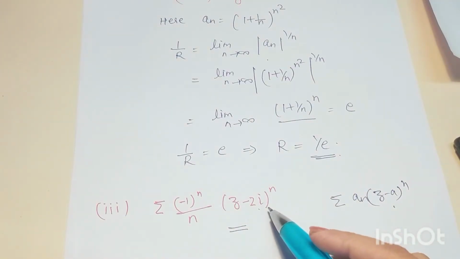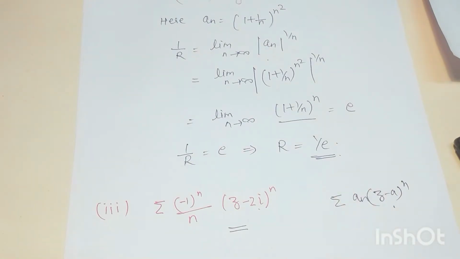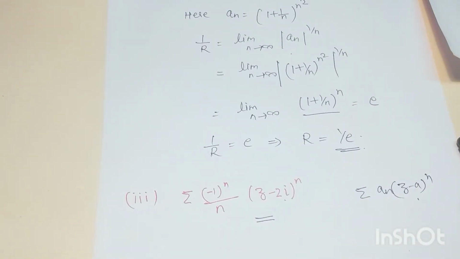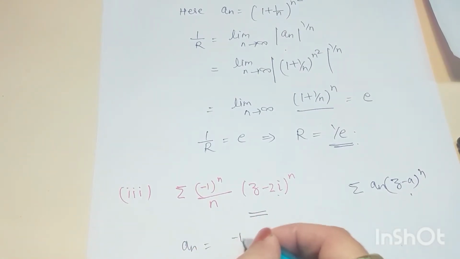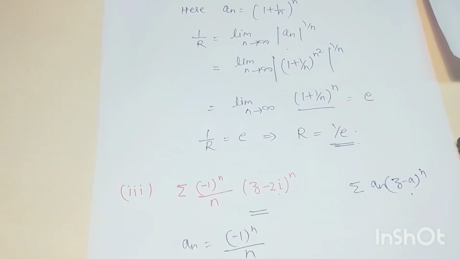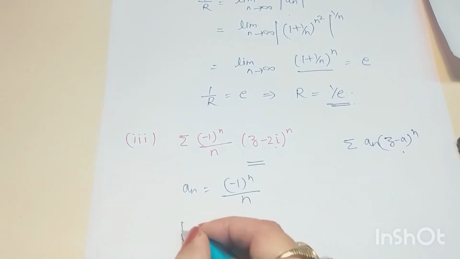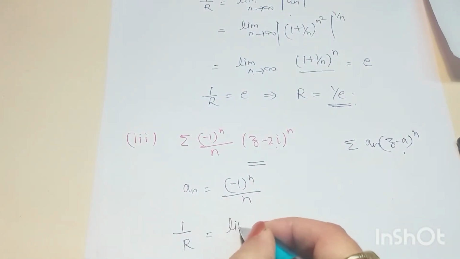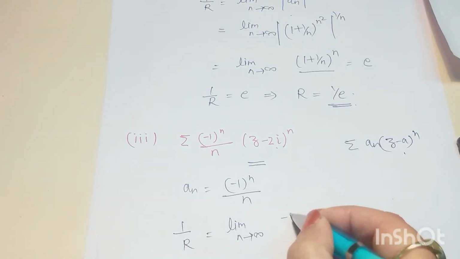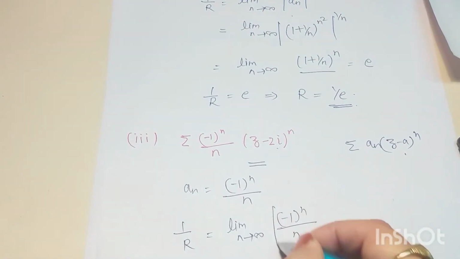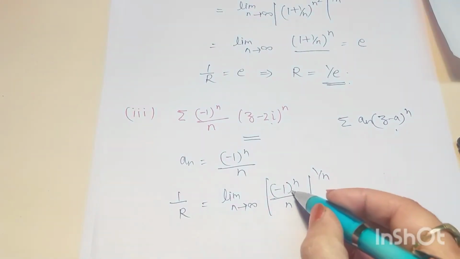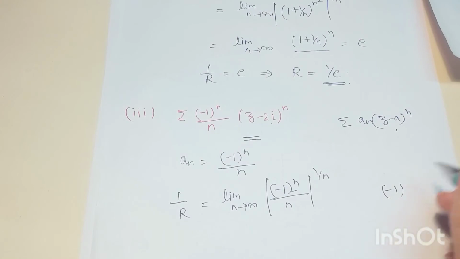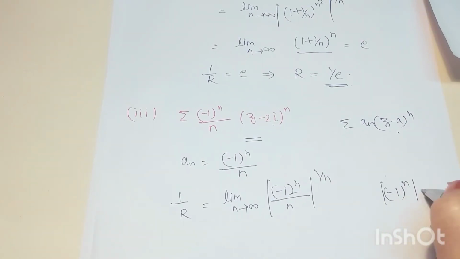But so far as the radius of convergence is concerned, the formula remains the same. Okay, so we need not be confused here. So a_n is equal to (minus 1) to the power n by n. 1 by r is equal to limit n tends to infinity mod of ((minus 1) to the power n by n) to the power 1 by n. Okay, now we know mod of (minus 1) to the power n is what? 1.